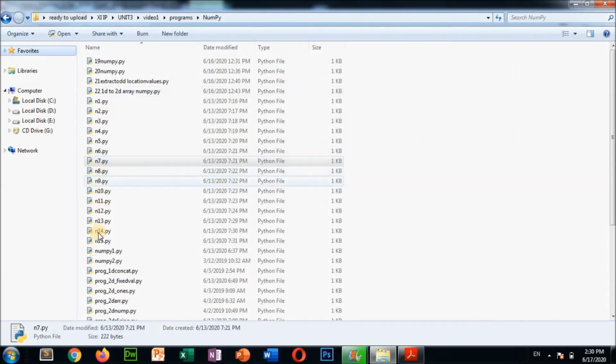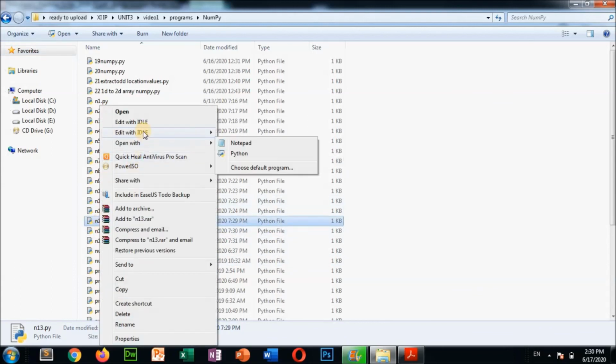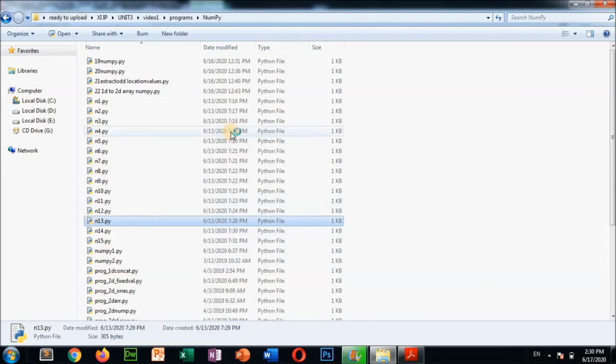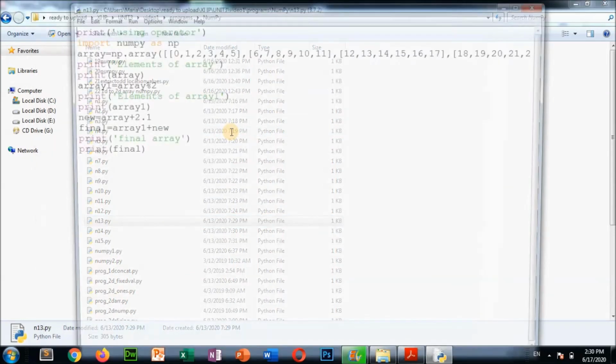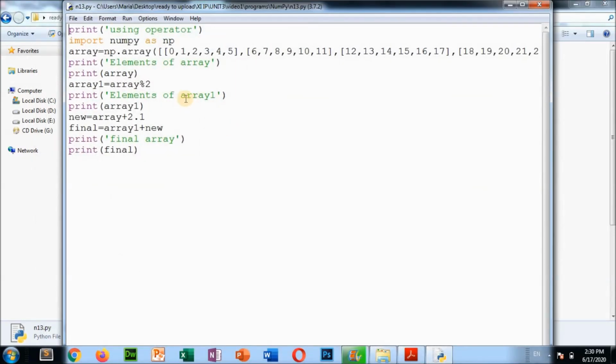So there are so many NumPy programs. Similarly, when you practice everything, you will understand automatically. So you can practice by yourself. If you get any problem, then you can ask me. There are also operators used here. So how to do all these things?